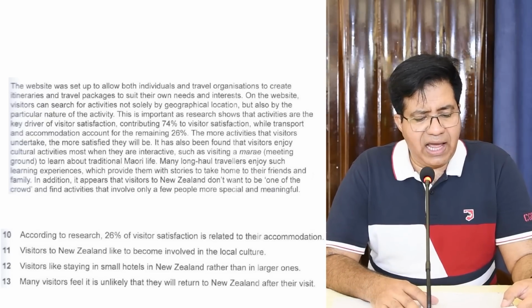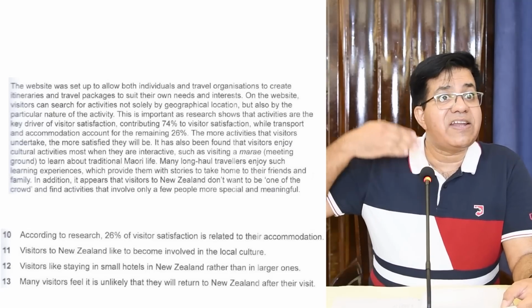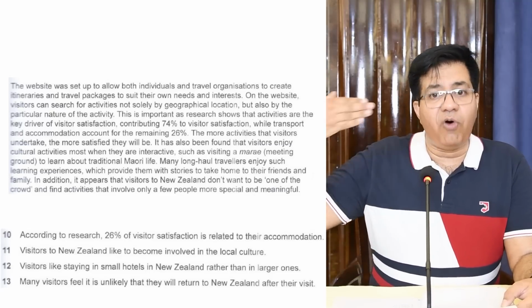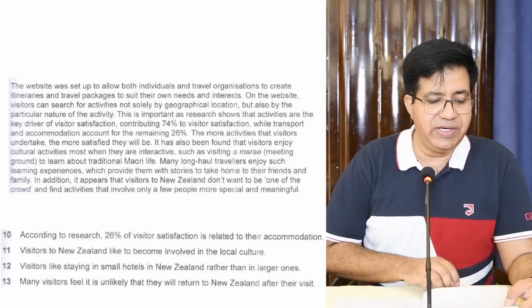Visitors to New Zealand like to become involved. For become involved, they use the word when they are interactive. Interactive means that involve you. So what should be the answer? Answer is true. Well done.